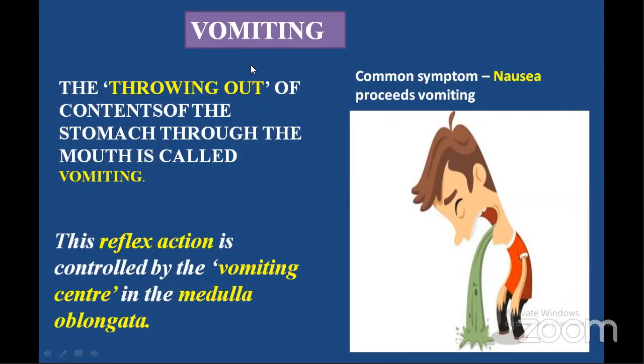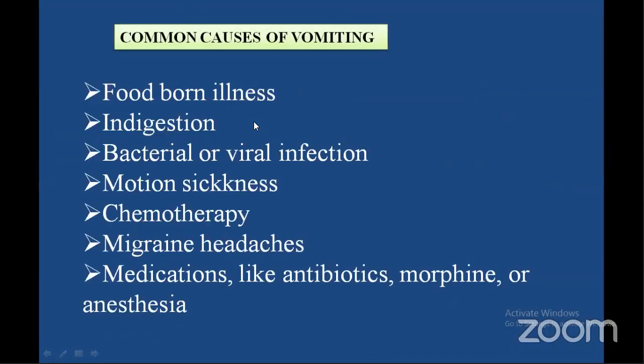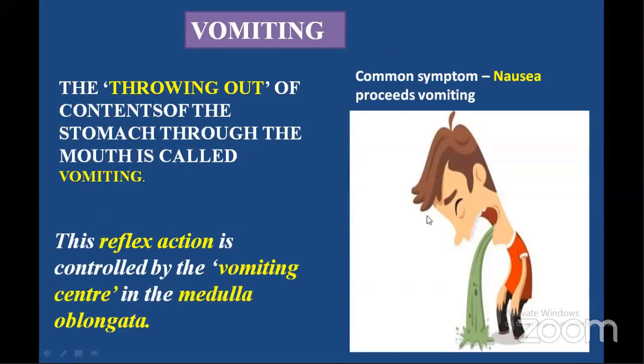But in case of vomiting, why is it caused? What are the reasons for vomiting? The common causes of vomiting are foodborne illness, that is food poisoning or indigestion, bacterial or viral infections, motion sickness, chemotherapy, migraine headaches, and medications like antibiotics, morphine or anesthesia. They all cause vomiting, that is throwing out of contents of the stomach through the mouth. The main common symptom of vomiting is nausea.